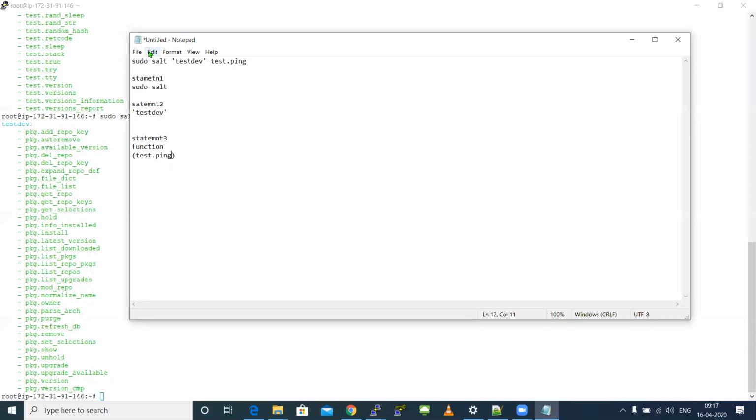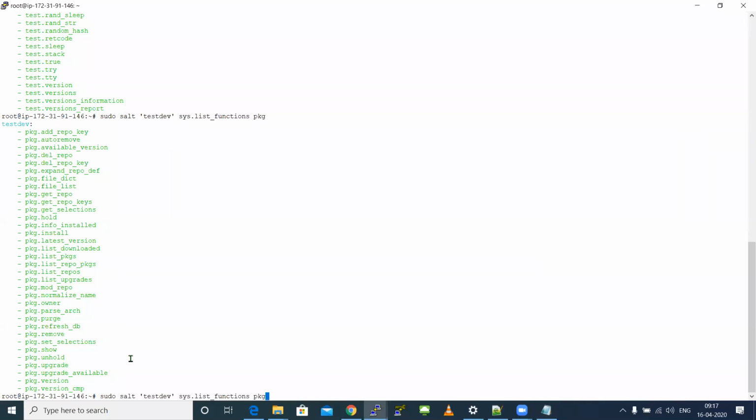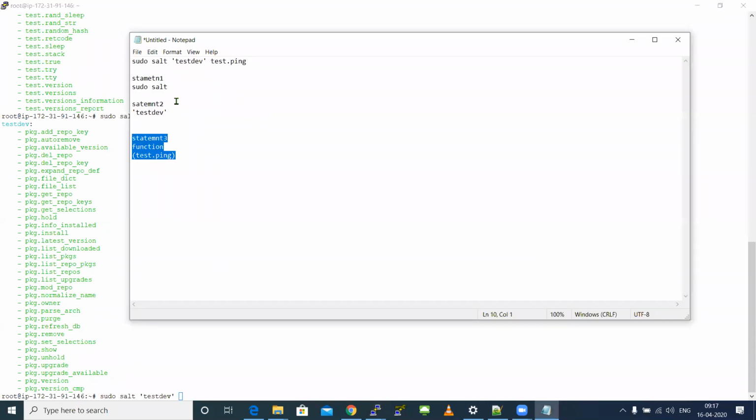So I just split it into three statements: statement one, statement two, and statement three. Statement three was your function. In the last class, we saw package.install, status.diskusage, cmd.run, various types of functions, and I also gave you an example on that. After that, we discussed more briefly the statement two, which is nothing but targeting. I told you how we can do intelligent targeting, if you remember, using something called PCRE or compound matches.